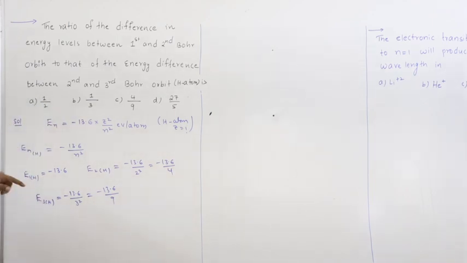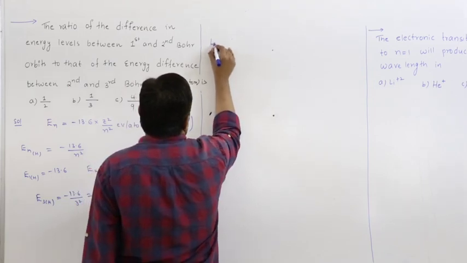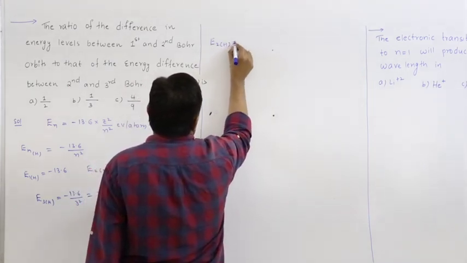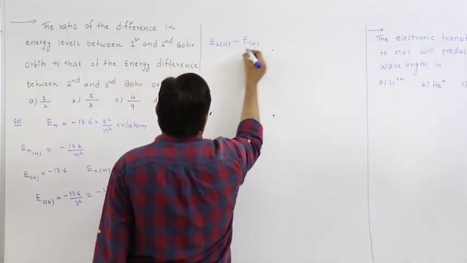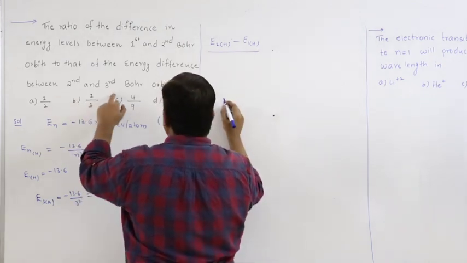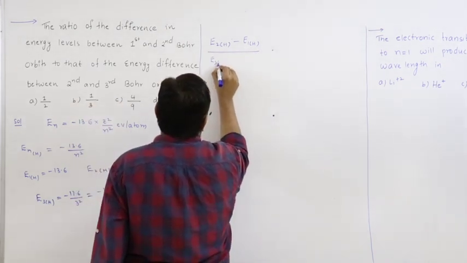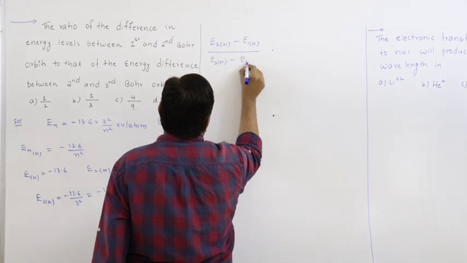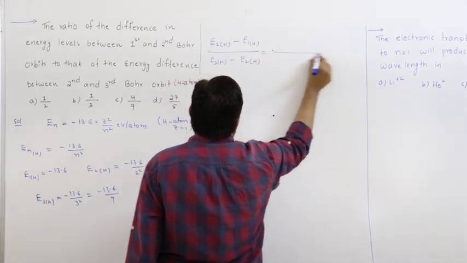You have to find the ratio between the difference between second and first, so E2 of H minus E1 of H, to that between second and third, E3 of H minus E2 of H. So let us substitute.